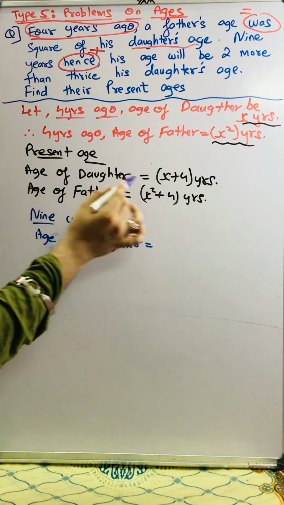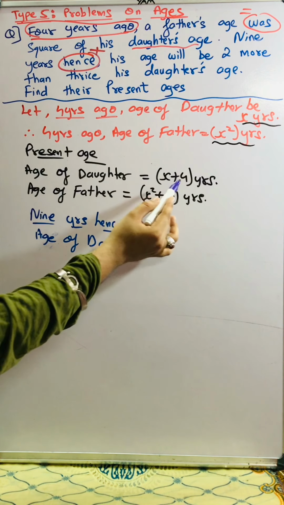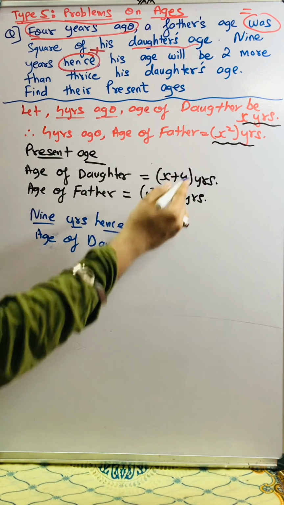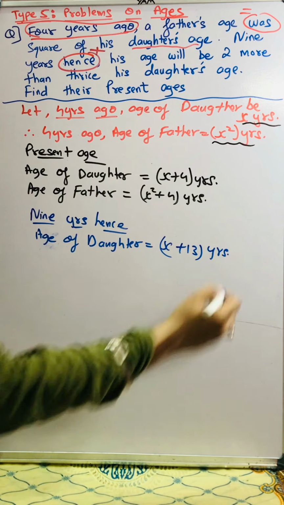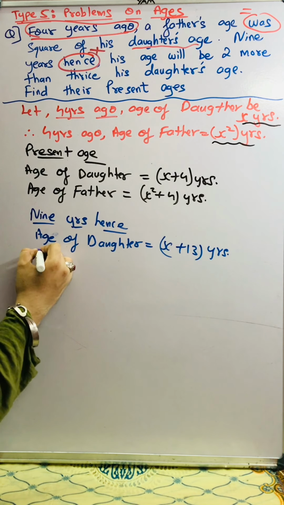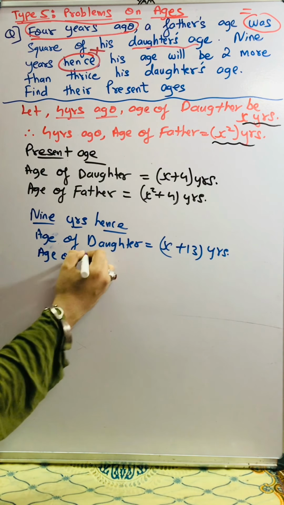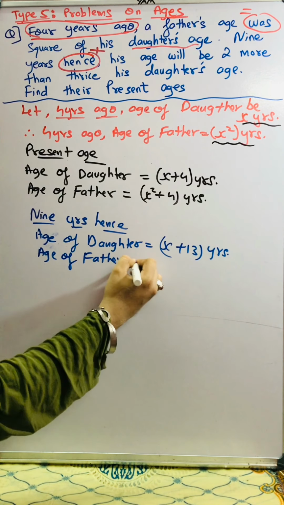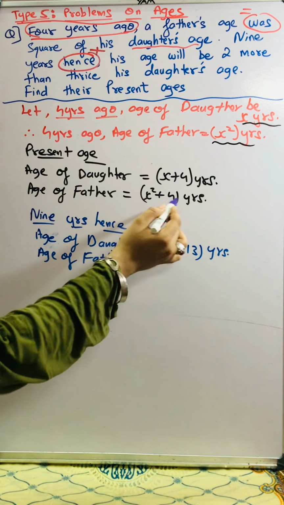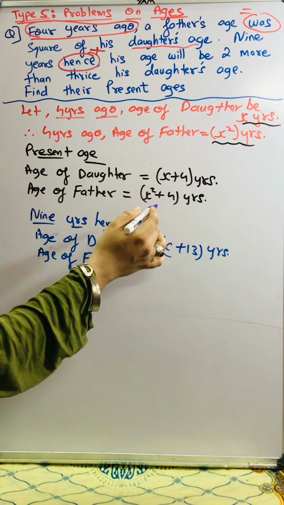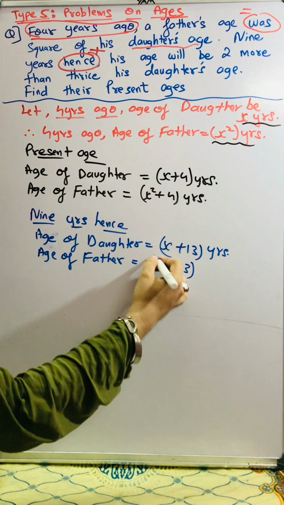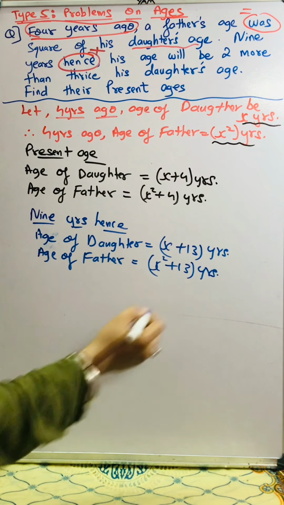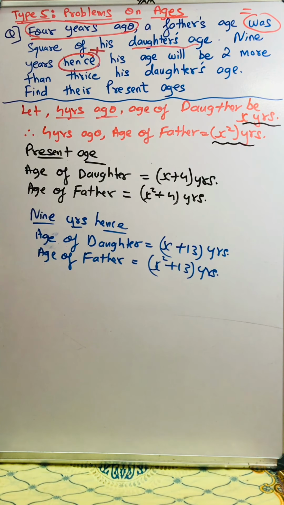So the present age of daughter is X plus 4, so X plus 4 plus 9 will become X plus 13. So X plus 13 years. Also, the age of father: the present age is X square plus 4, X square plus 4 plus 9 becomes X square plus 13 years. So I got to know the ages 9 years hence.